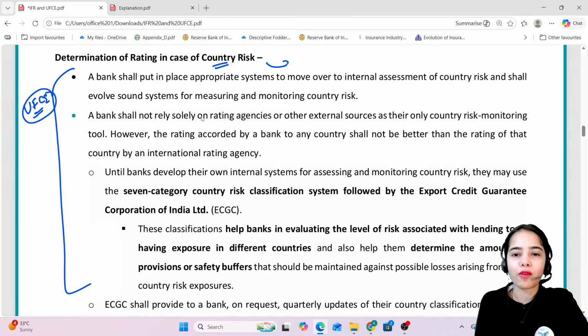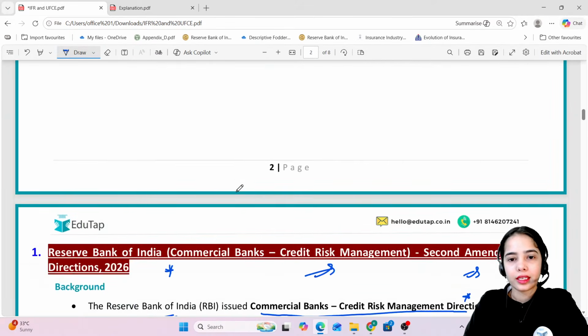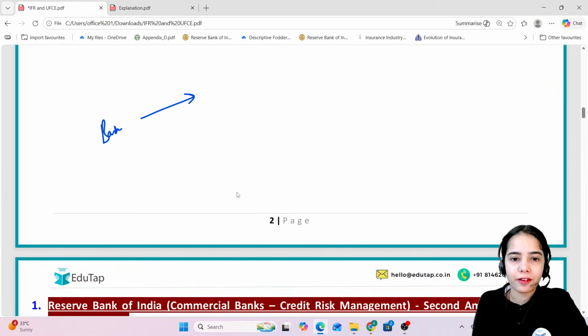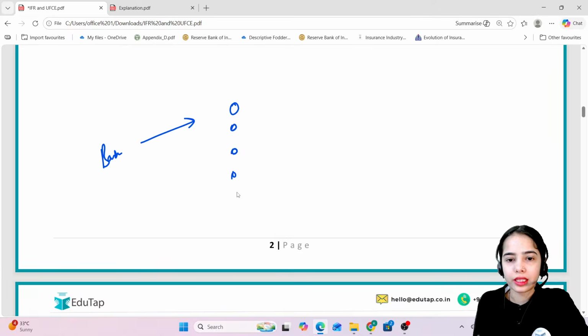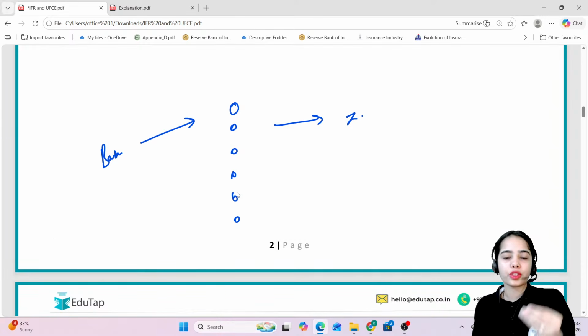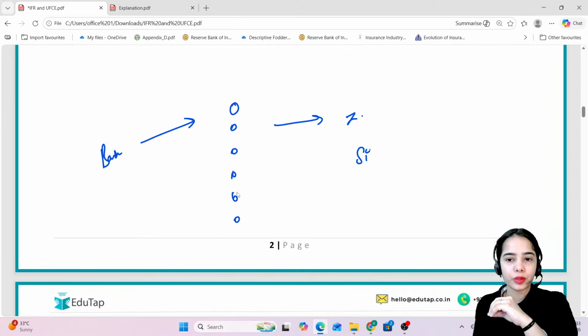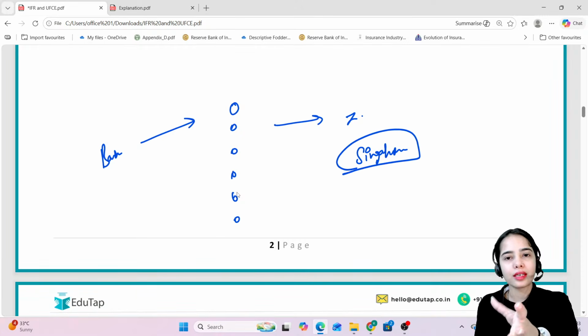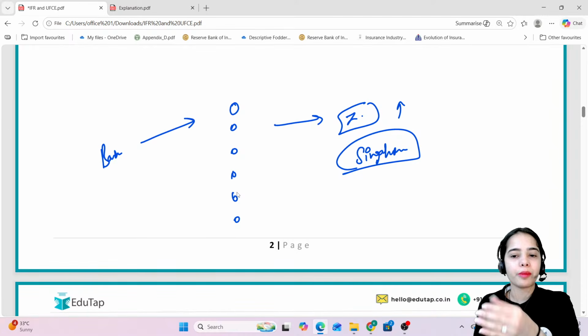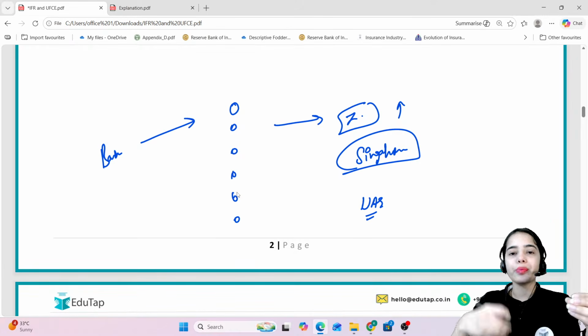This country risk, we have already discussed in the weekend marathon session also, that there can be country risk. Let's say the banks are investing in different instruments of another country, let's say Zimbabwe or Uganda, or let's say the banks are investing in the securities of Singapore. Okay, so a particular country like Zimbabwe has more risk in comparison to the instruments of Singapore or UAE. So basically, different countries have different risk, as well as different country products have different risk.